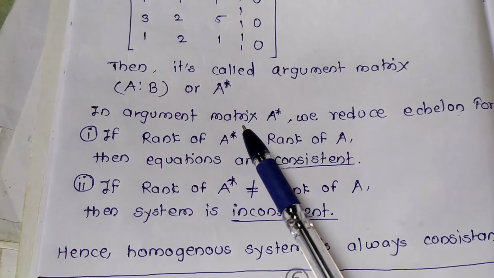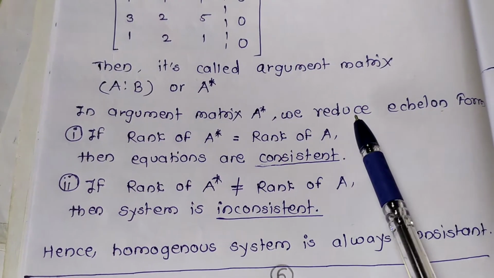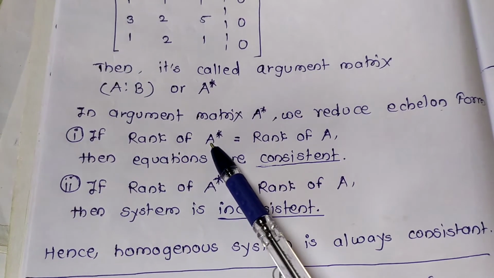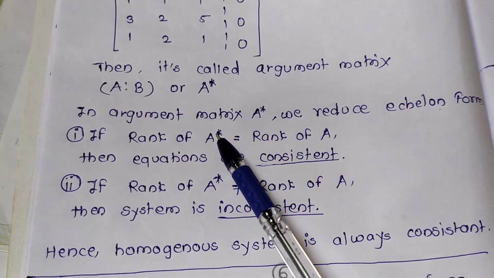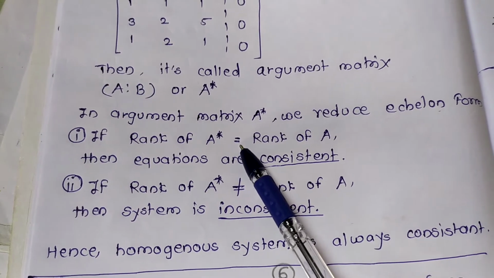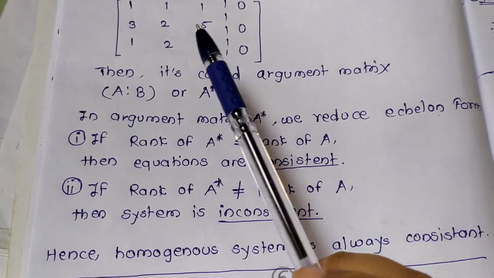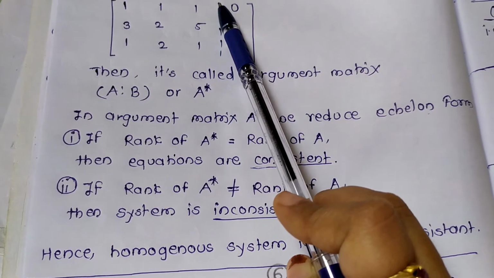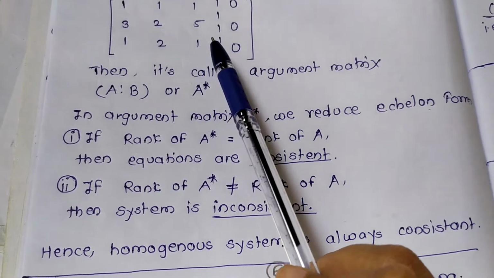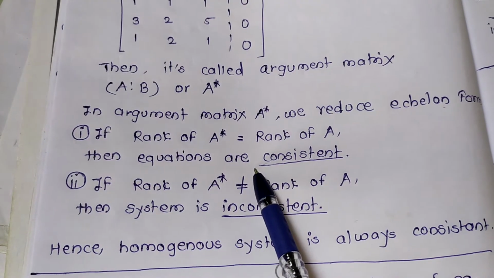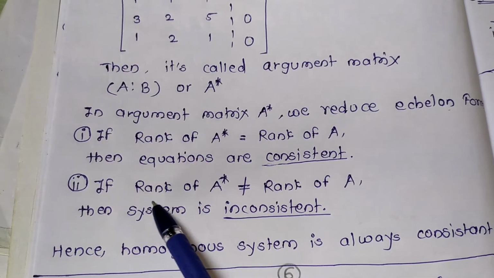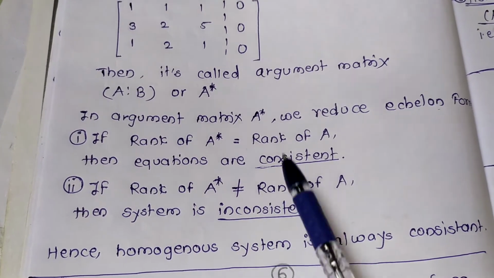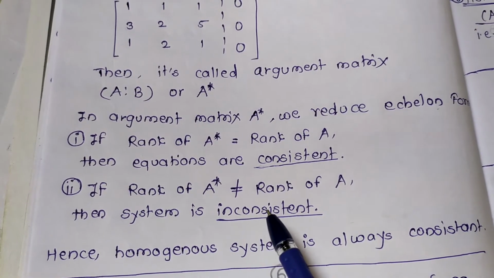In the augmented matrix A star, we reduce to echelon form. If the rank of the augmented matrix is equal to the rank of A, then the equations are consistent. If the rank of the augmented matrix is not equal to the rank of A, then the system is inconsistent.